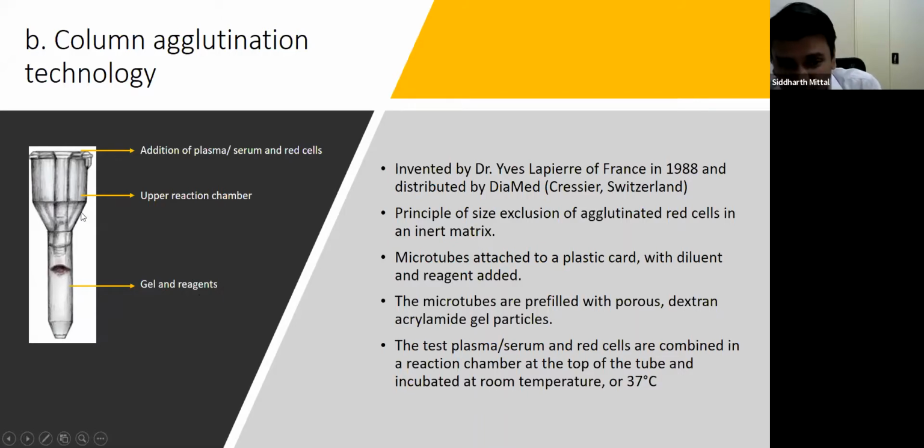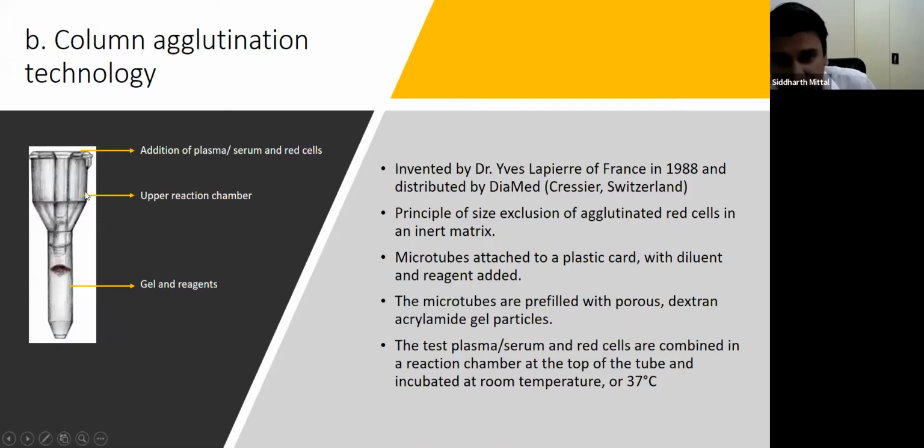Now, I would like to tell that there is an air bubble between the upper reaction chamber and the lower column, which prevents the entry of serum or plasma and red cells directly into the gel. So once we add patient's plasma and donor red cells into the upper reaction chamber, it is incubated at 37 degrees Celsius for 10 to 15 minutes based on the card we use.